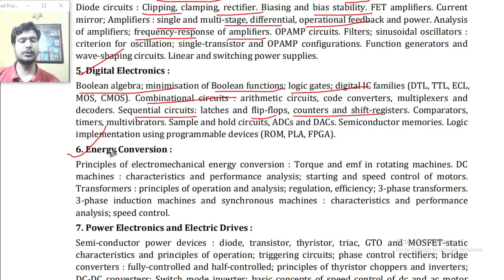Point number 6, energy conversion. Principles of electromechanical energy conversion, torque and EMF in rotating machines, DC machines, characteristics and performance analysis, starting and speed control of motors, transformers, principle of operation and analysis, regulation, efficiency, three-phase transformers, three-phase induction machines and synchronous machines, characteristics and performance analysis, speed control.